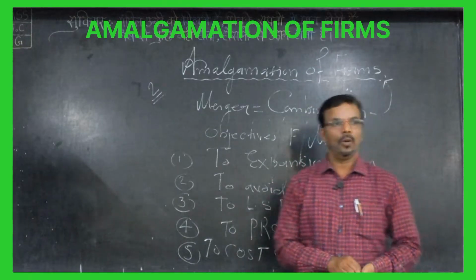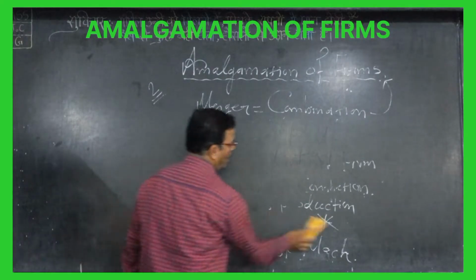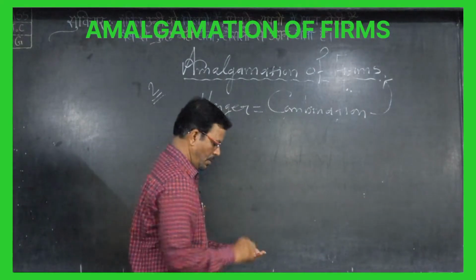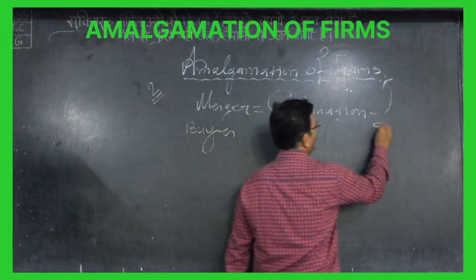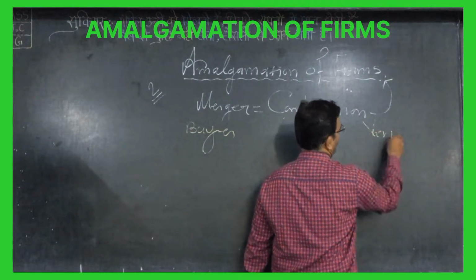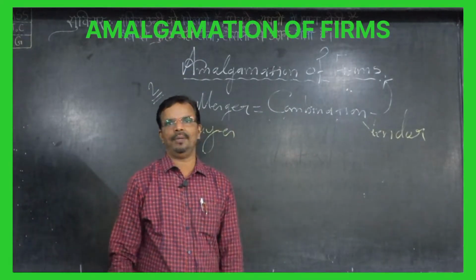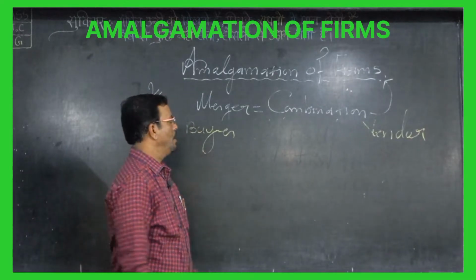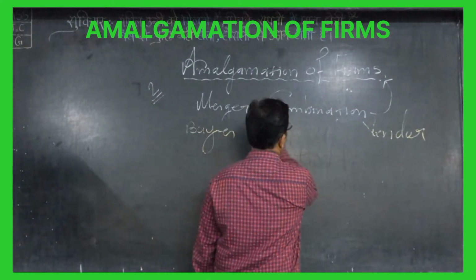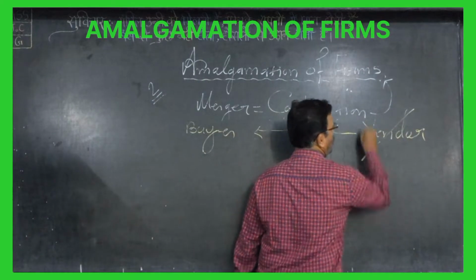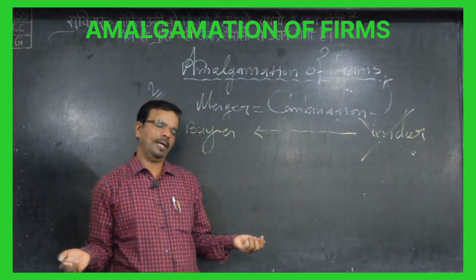Now in this case, what happens? We know there is one seller and one buyer. Buyer means who purchases the company, and seller means who sells the company. We use a high level language: vendor. Those who do not attend the lecture will not understand what is meant by vendor. One day regulars will understand. Vendor means seller. Now, the vendor will sell the business to whom? To the buyer. Now the vendor will be out of order because their business will not remain in the market.